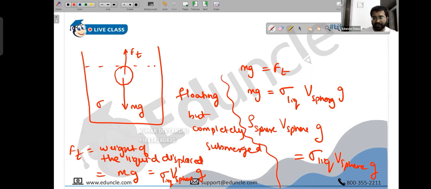But I am just recalling this because I have to take a specific problem where a mixture of liquids is present. First, this was a case where it is completely submerged. If it is partially submerged, then you know what happens now. I'll just take that case.